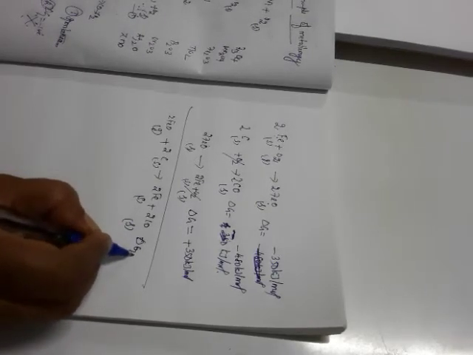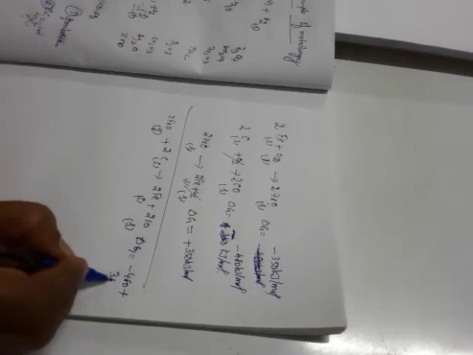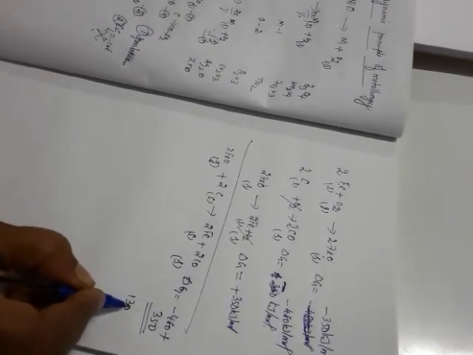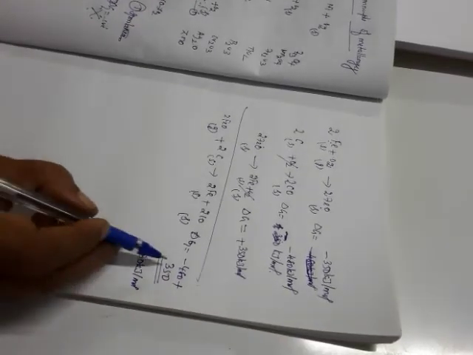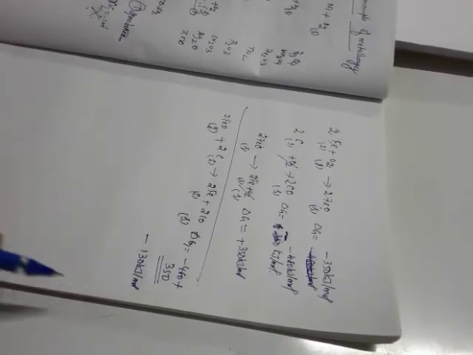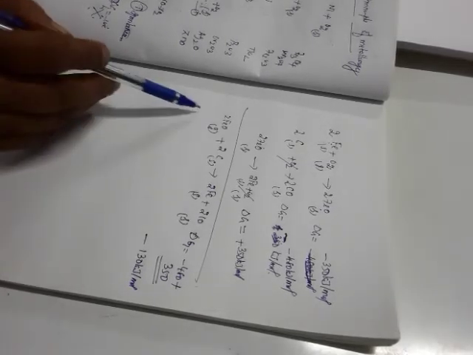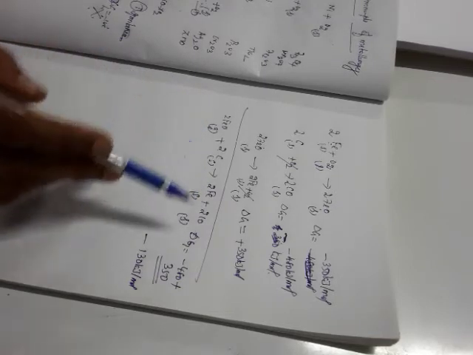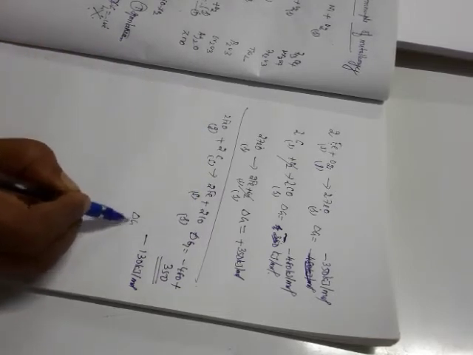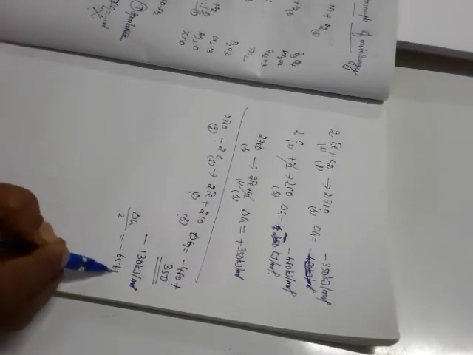Delta G value is plus 480 minus 350. Adding the both, we get 130 kilojoule per mole. Since 2FeO, 2C, 2Fe, 2CO all have 2, delta G should be divided by 2, which is equal to 65 kilojoule per mole.